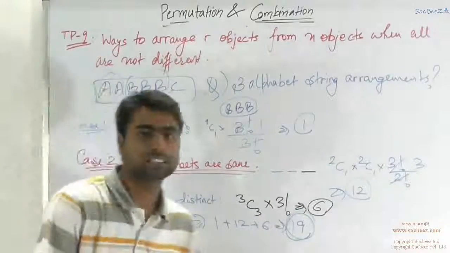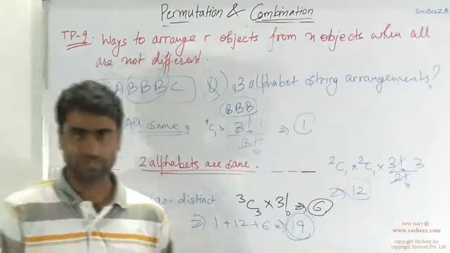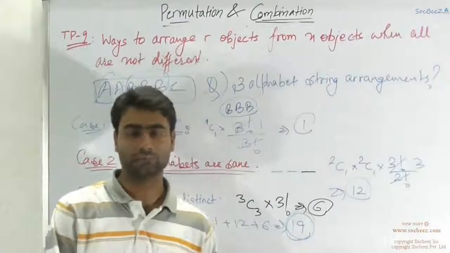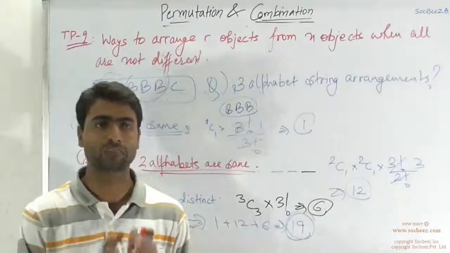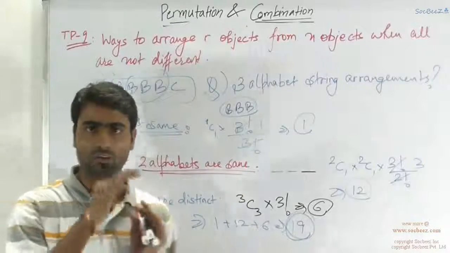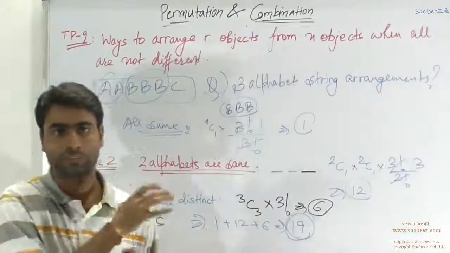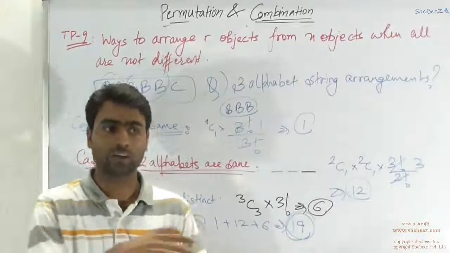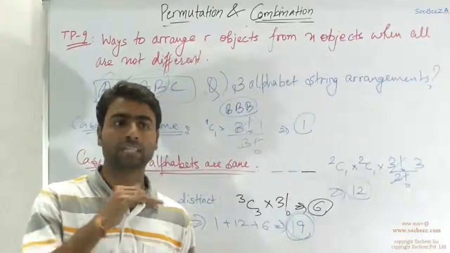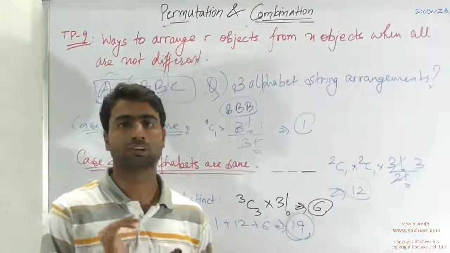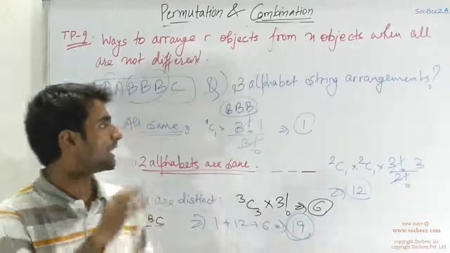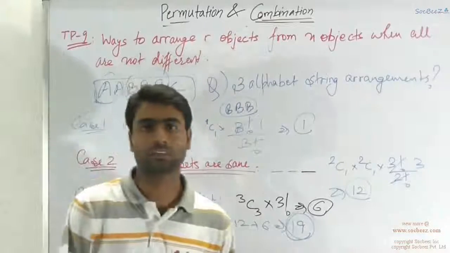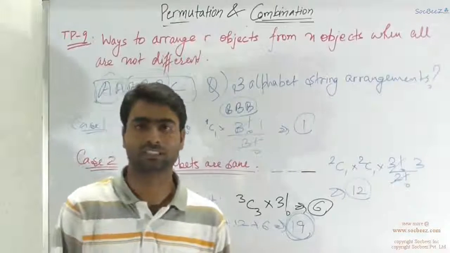So basically in this lecture we understood some case-based analysis of permutation and combination problems, like the at least problems, where you have to see which cases can be formed from the given problem. You have to break the problem into certain cases and solve them individually. Then you can club them using the fundamental principle of addition, and this is demonstrated in the basic 3 types over here. Next we will discuss some more typical problems in the next lecture. Thank you.